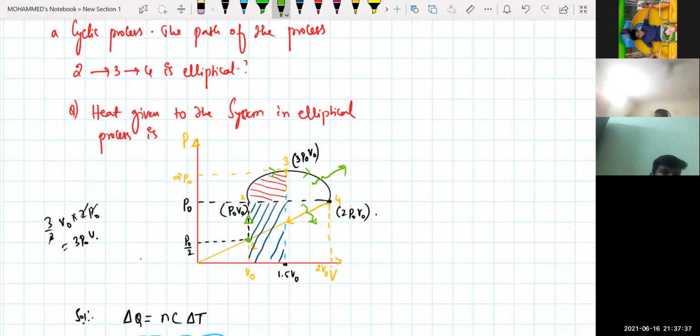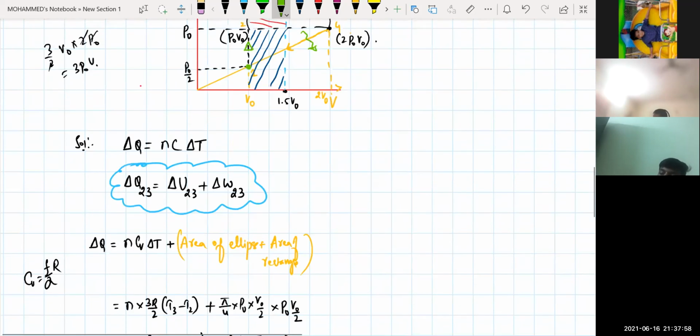So 1 to 2, 2 to 3: here heat is being given to the system. 3 to 4, it is rejected. And 4 to 1 also is rejected because volume is decreasing. That means heat is rejected from 3 to 1, I can say. So that is what I need to find.